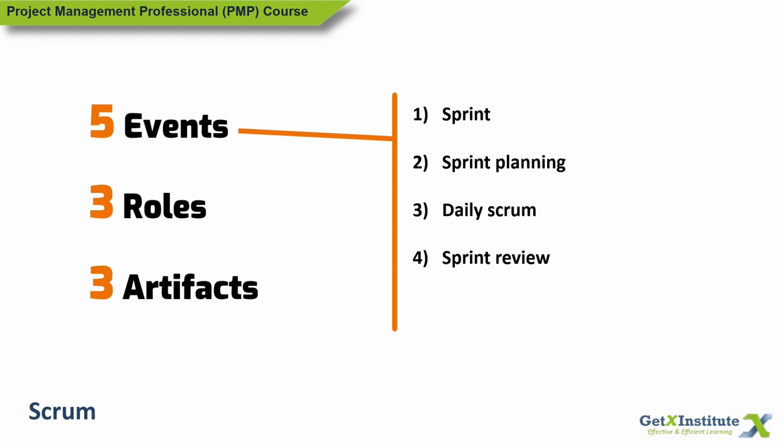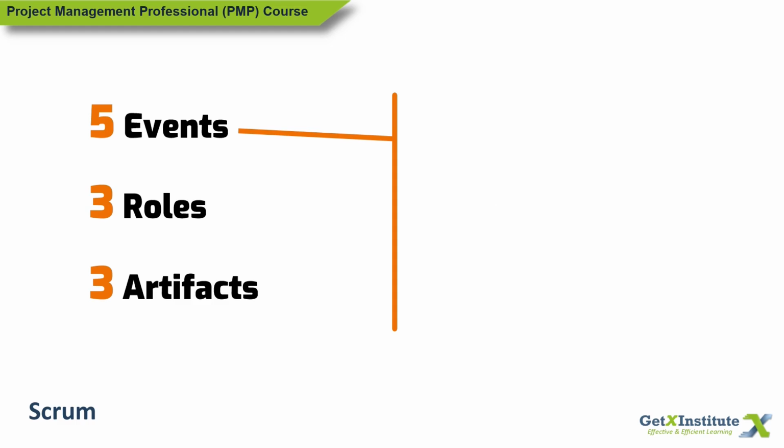The last event is sprint retrospective. It is time-boxed for a maximum of 3 hours for a 4 weeks long sprint. And it will be a shorter meeting for a 2-week long sprint. So these are the 5 events.